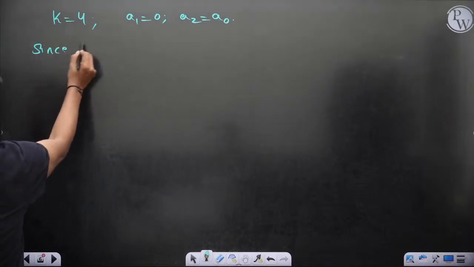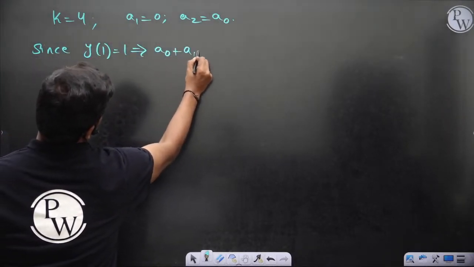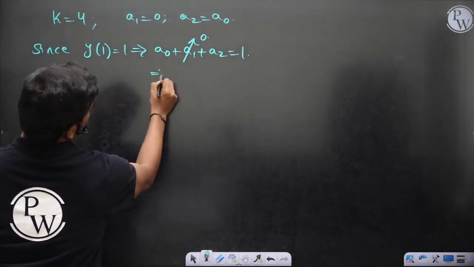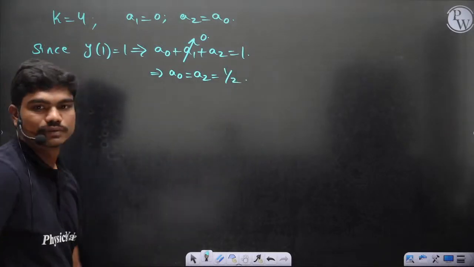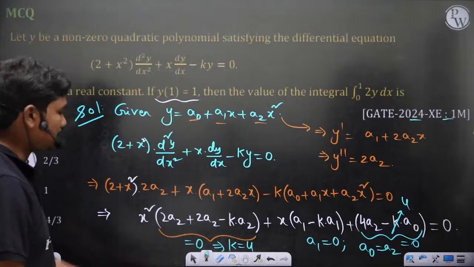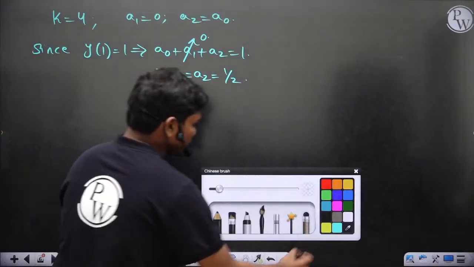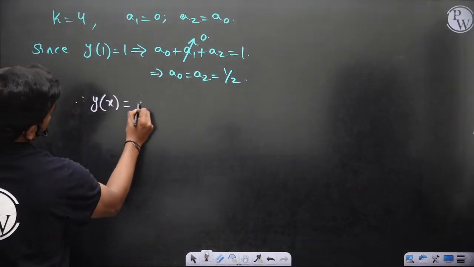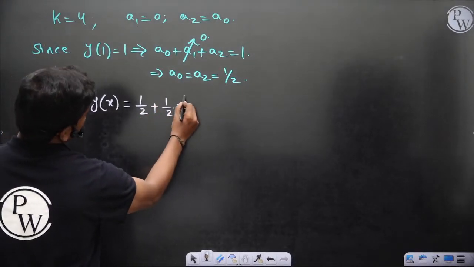So since y of 1 is equal to 1, this implies a0 plus a1 plus a2 is equal to 1, but this a1 is 0. So a0 is equal to a2 is equal to half, correct? This is what you would get, because all these terms are zeros definitely. So a1 has to be 0 in this case. So first of all, what is y of x? a0 plus a1x, a1 is 0, plus a2 x square actually.